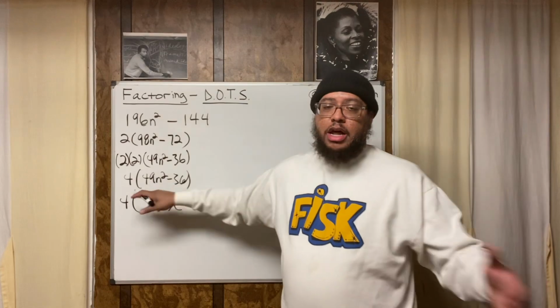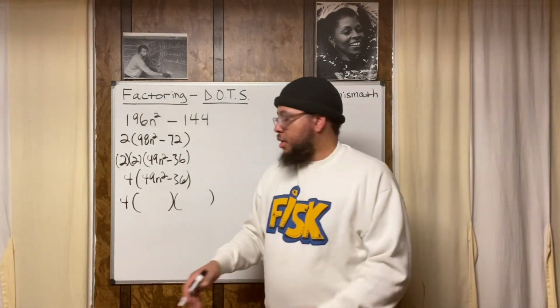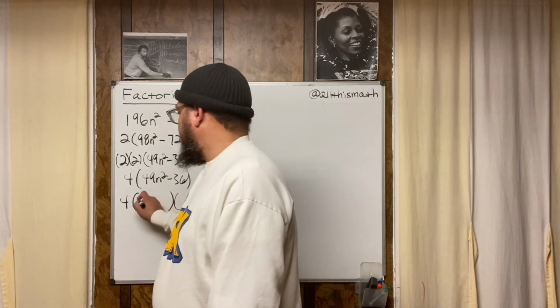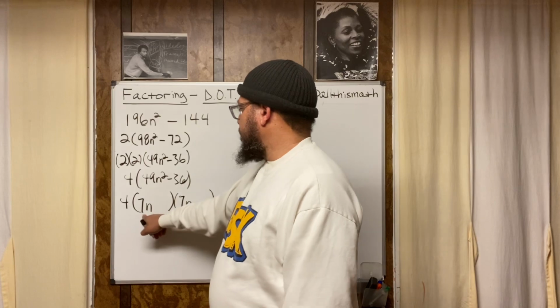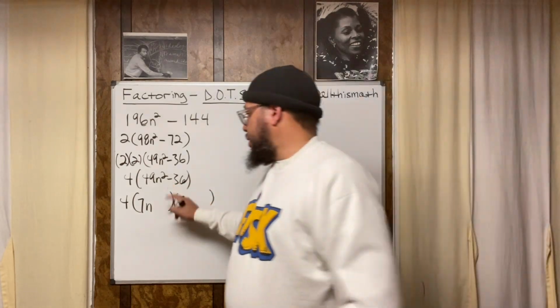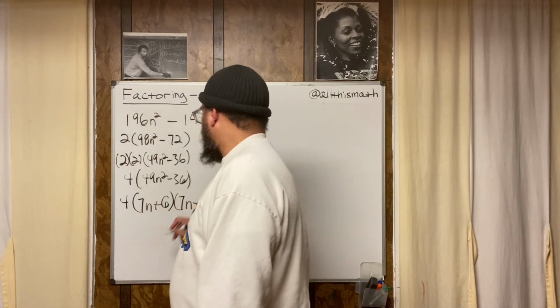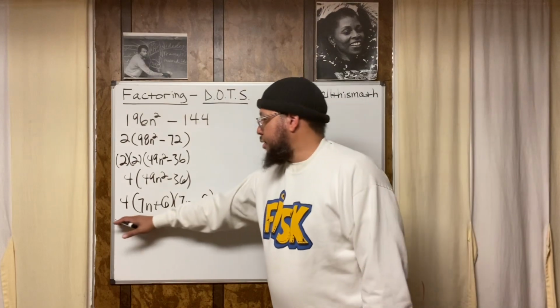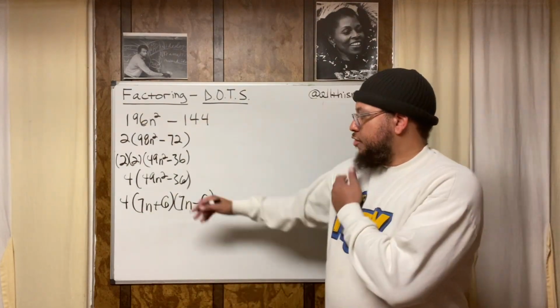Now with the dots method, all you got to do is take the square root of each term. So the square root of this is 7n. So you write the 7n in 2 places, the first slots in the binomials. Then you take the square root of 36, which is 6. Put the 6 right here, put the 6 right here, give 1 a plus sign, give 1 a minus sign. And now we have factored this completely. All right, that's your final answer.